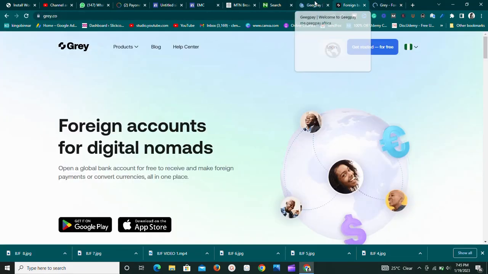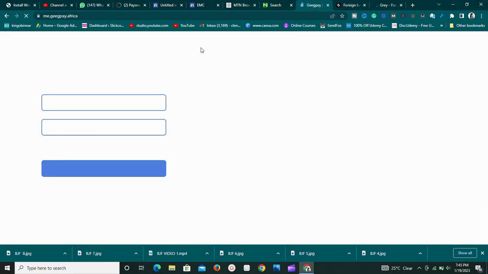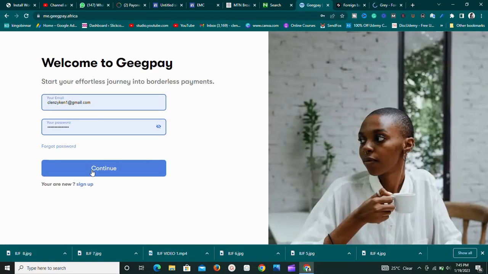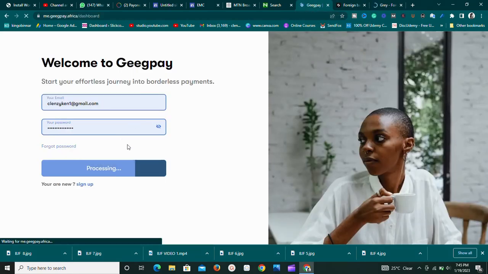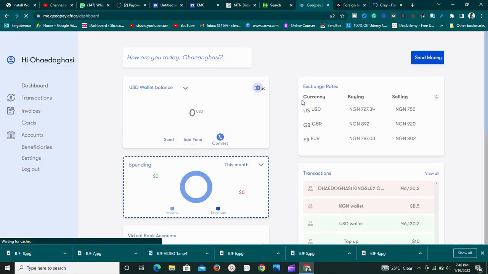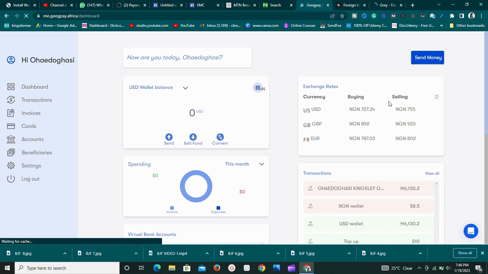So I'm going to log in now. Once I log in to this account, I'm going to show you some of the benefits of this account. Let me log in right here and go to Grail. It's loading, so I'll come back to login. It's logging me in now, and as you can see, $1 is 727 naira. This is the black market rate, and it's dope because that's what we want to use.